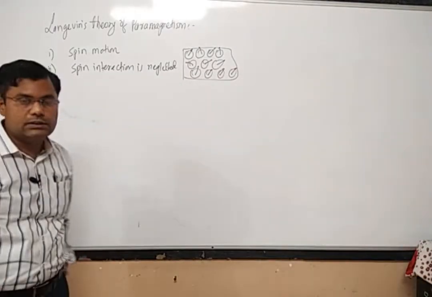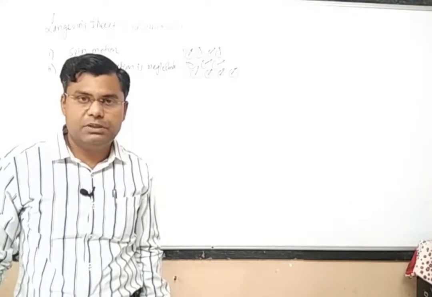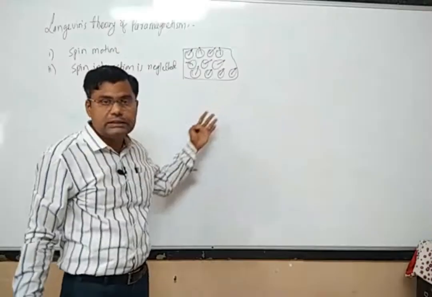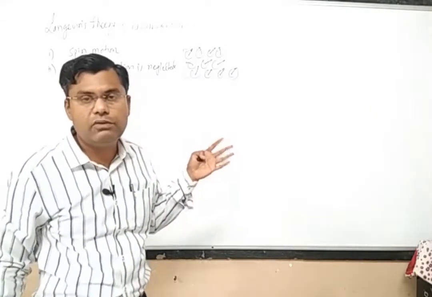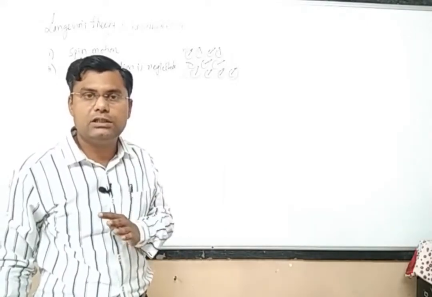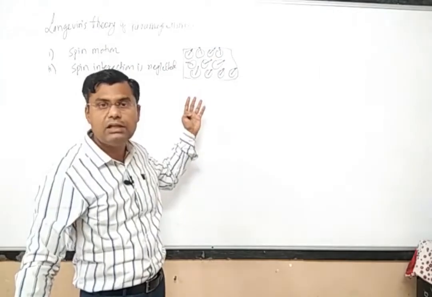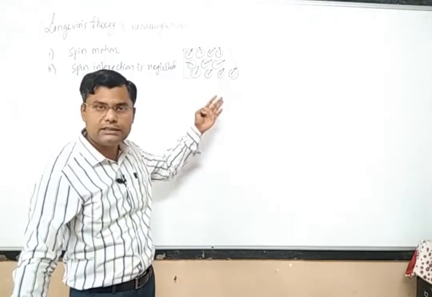Now in deriving this formula for paramagnetic susceptibility, we have to assume that this paramagnetic substance is made of gaseous atoms or gaseous molecules. It means we don't have to consider any solid substance; we consider that our substance is behaving like a gaseous substance.